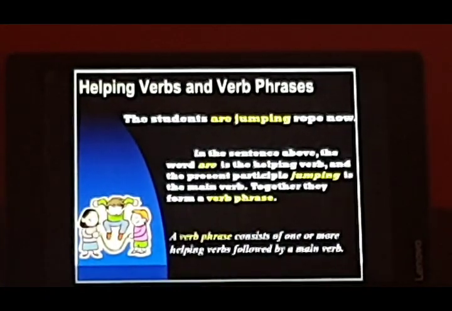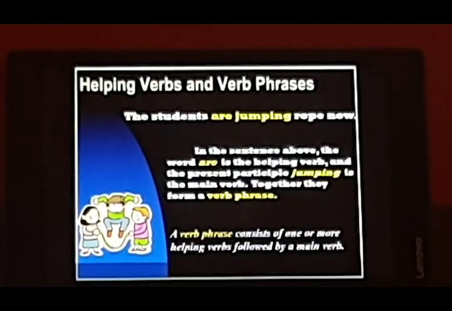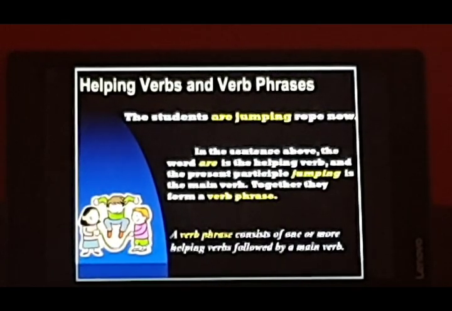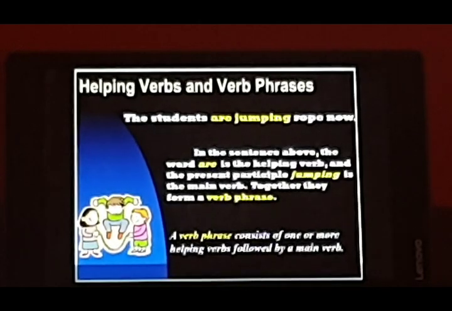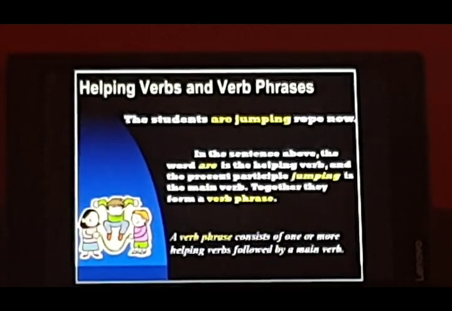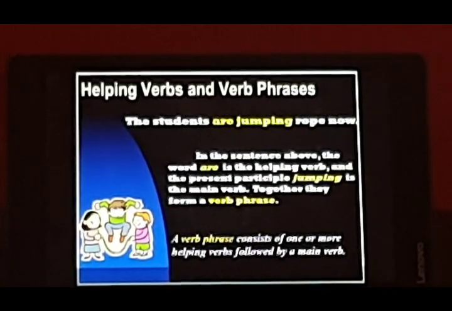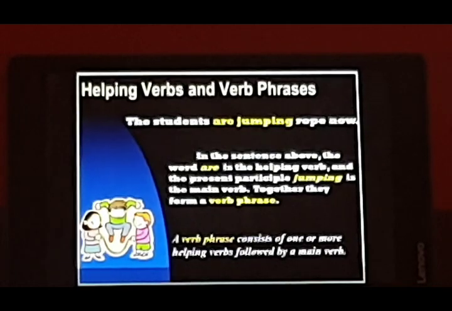Helping verbs and verb phrases. The students are jumping rope now. See, jumping and are. Are is the helping verb, and when we use them both together they become a verb phrase. In the sentence above, the word are is a helping verb and the present participle jumping is the main verb.